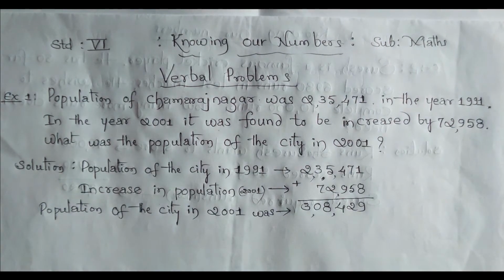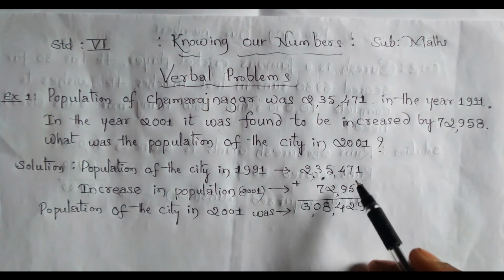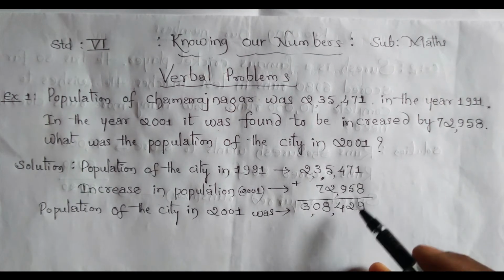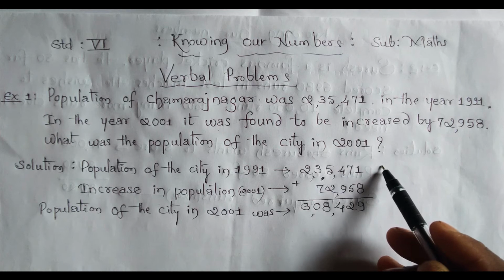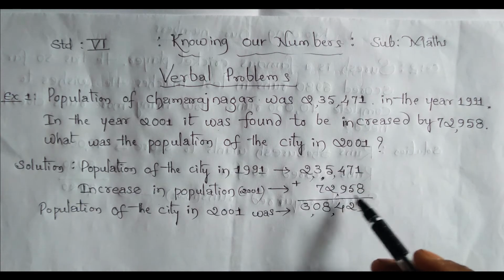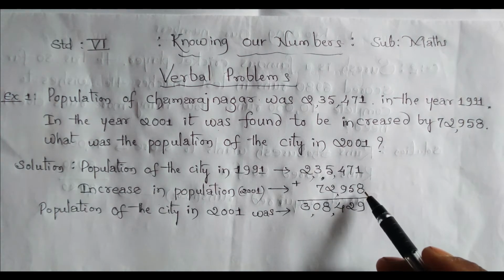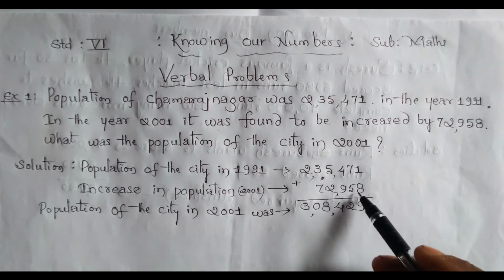So now we have to add this. In the year 1991, the population is like this. It is increased by 72,958 in 2001. We have to add.